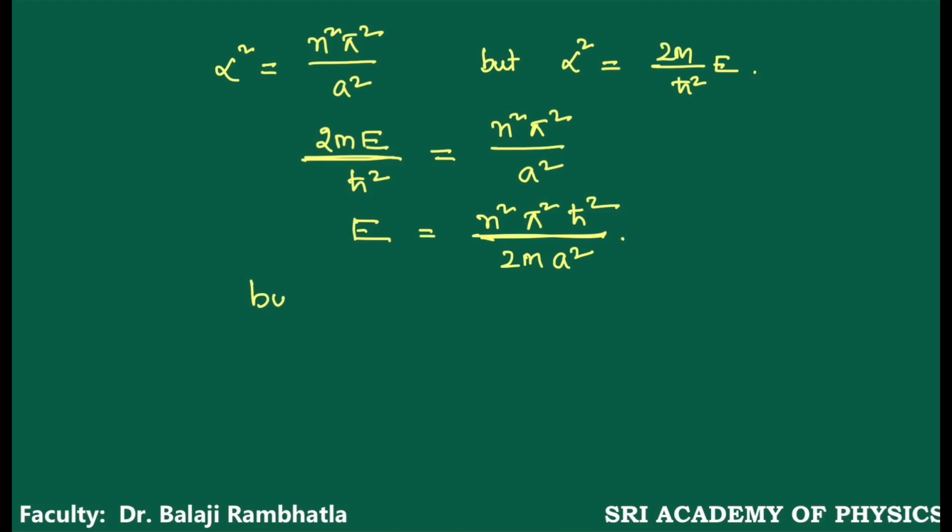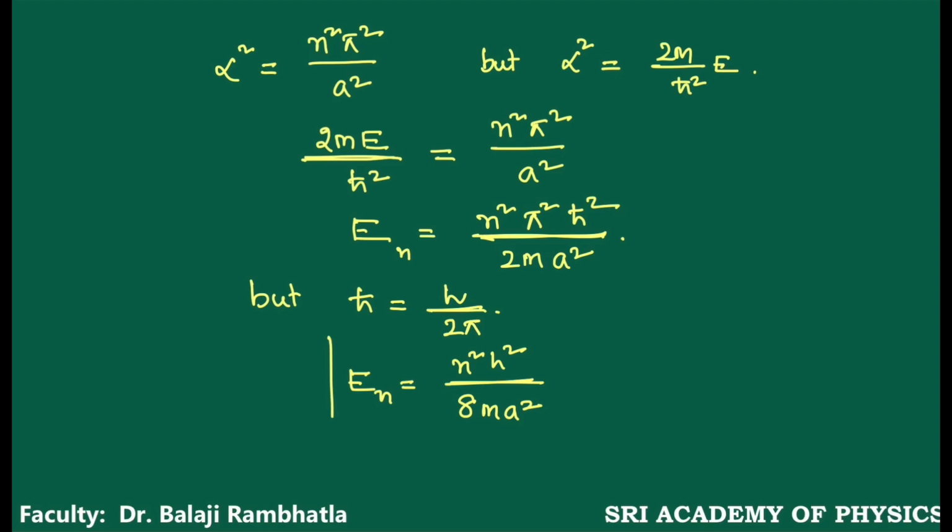This is a formula. But what is the value of h cut? H cut or h stroke is h by 2 pi. When you substitute this value in the above equation, En is equal to n square h square by 8m a square.